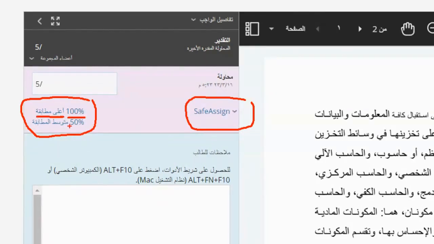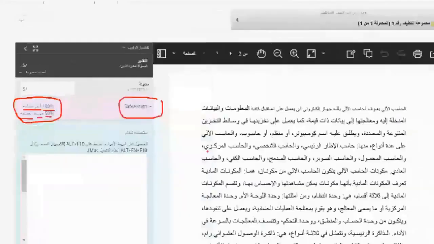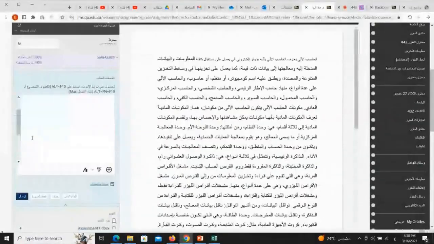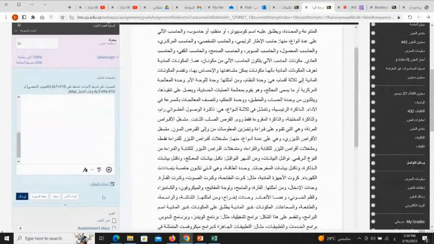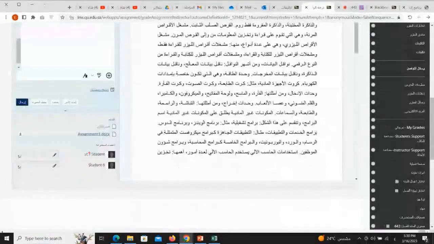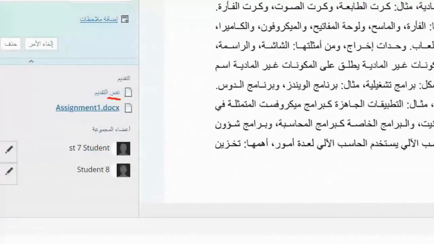That the student is here and I have a 50% matching average. What does it mean? It means that it's matching the two things the student submitted, which are the text and the Word file. So it wants to tell me that right now, the student here in the Word file, for example, has a 100% match in that file, and they got 0% in the other file, so the highest match is 100%. Now the average, which is 100 plus 0 divided by 2, is 50%. So I have 100% and 50%.